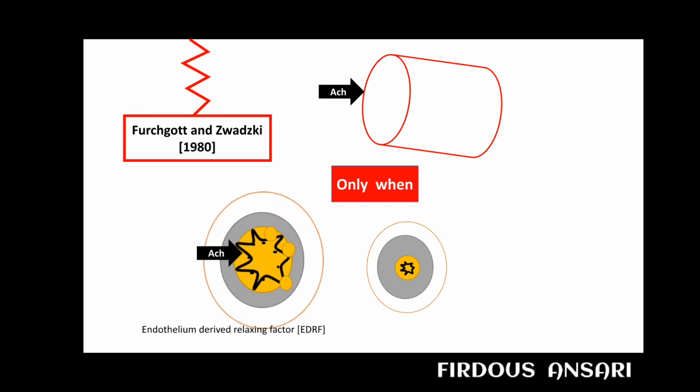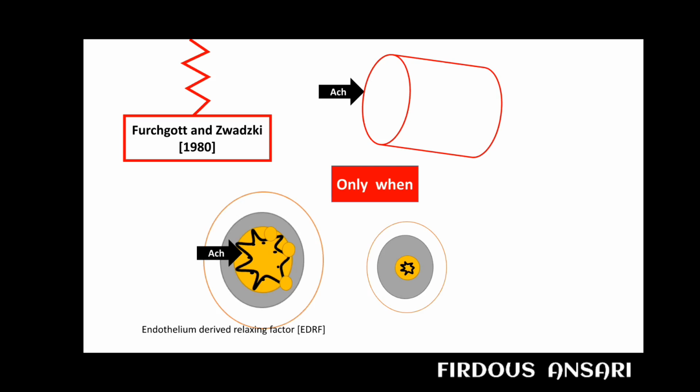So whenever acetylcholine or any other vasodilator interacts with the blood vessel, the endothelial cells cause release of a substance, that is EDRF, and because of this EDRF it will lead to vasodilation, or you can say relaxation of the vascular smooth muscle. Later on, in the year 1987, it was found that this EDRF is nothing but nitric oxide, and soon afterwards a number of other vasorelaxants like histamine, serotonin, bradykinin and various other agents were also shown to produce vasodilation by release of EDRF only.